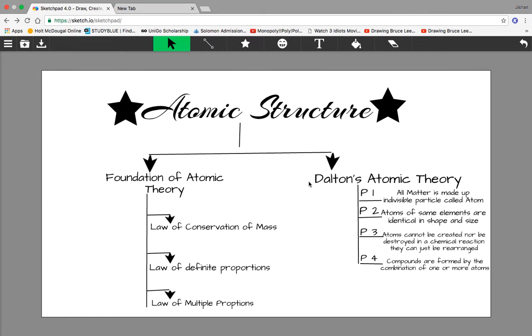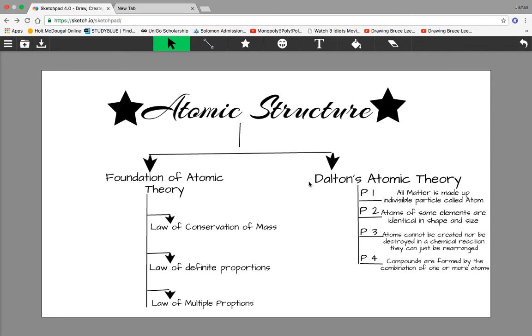All right, so let's jump into the foundation of atomic theory. When you study the foundation of atomic theory, it's simply divided into three laws that you need to know. Law number one is the law of conservation of mass. Law number two is the law of definite proportion, which can also be called the law of definite composition. And the last one is the law of multiple proportion.